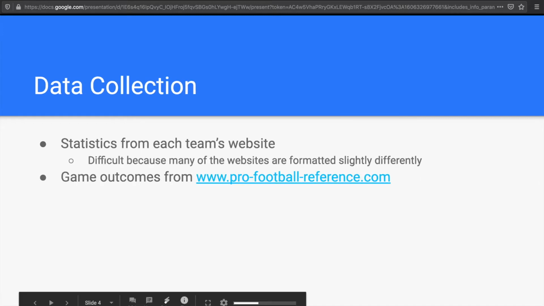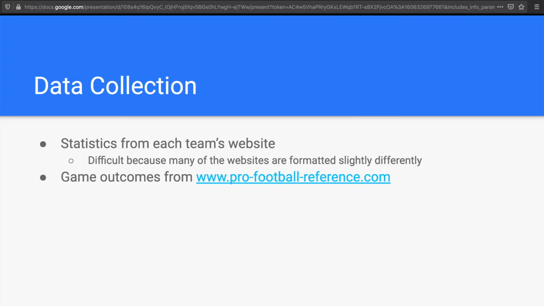So to get the data, I used web scraping on all 32 NFL teams' individual websites. This was slightly difficult because many of the websites were formatted differently. Fortunately, all the tables were the same format, but where the table was in the web page differed from team to team. Also, I'm downloading a large amount of data from 32 different websites, so the web scraping part of my program actually takes a couple minutes to run. Then I scraped each team's schedule along with which games they won or lost from ProFootballReference.com.